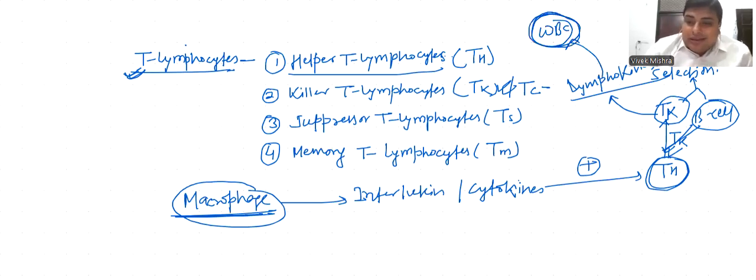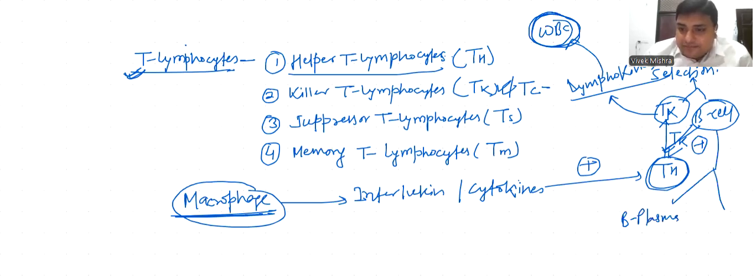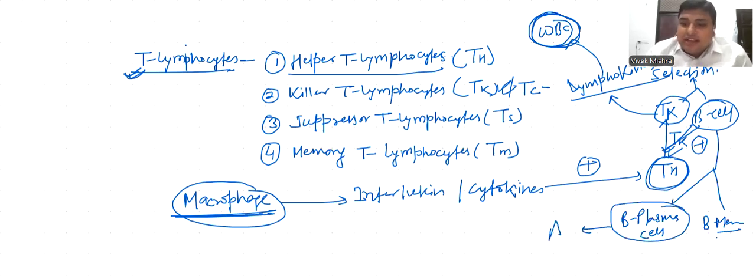Now, T helper activates B cell, and B cell divides to form B plasma cell and B memory cell. B plasma cell forms antibody and memory cell retains each encounter. It means helper T lymphocyte activates both cells, T killer and B cell.